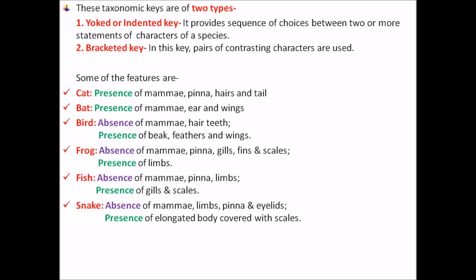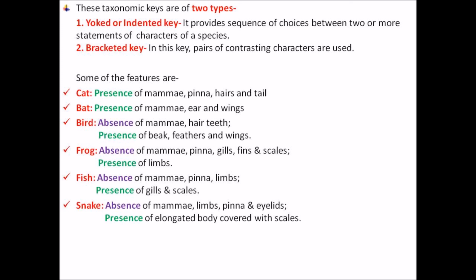I think with this example it is very easy to write. In this example, there is no need to cram all the points. You can just take the difference between a fish, a bird, a cat or a bat, any. In a snake, if we consider, they won't have mammary glands, limbs, pinna, eyelids. So what do they have?